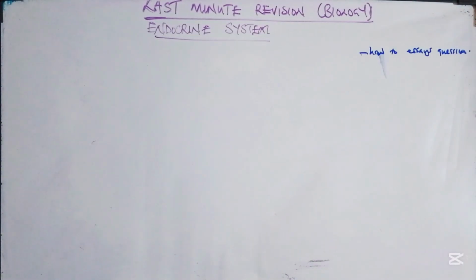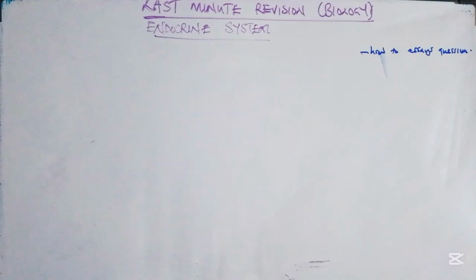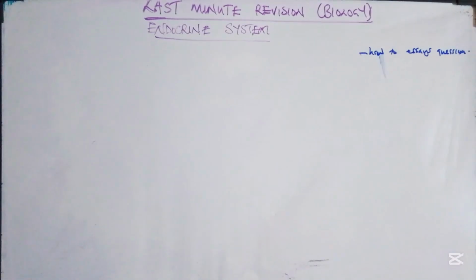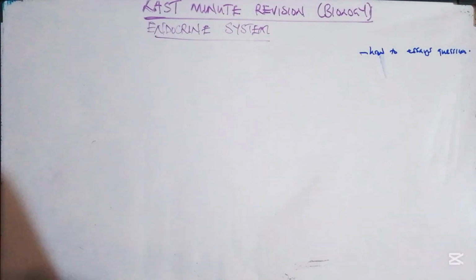So let's begin. Have you ever wondered how you grow, how your body tells you this time you are angry, or this time you should grow, or you should take food, or you are sick? All those things are known as coordination. That's how your body responds, or how your body works effectively to perform functions. So in our video today, we are going to be focusing on the endocrine system.